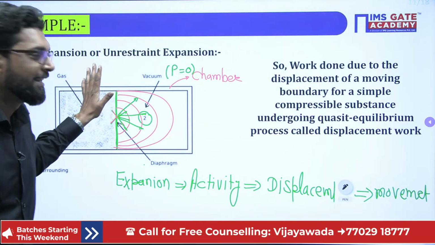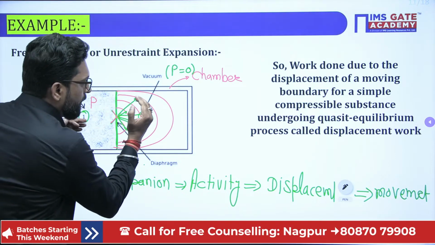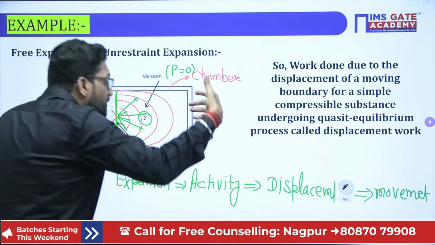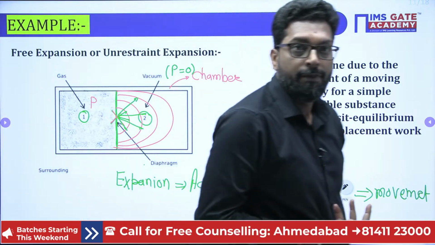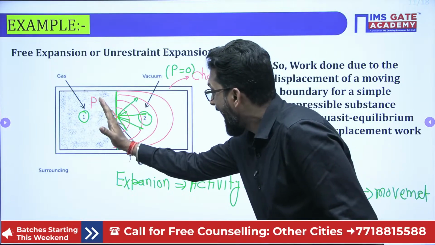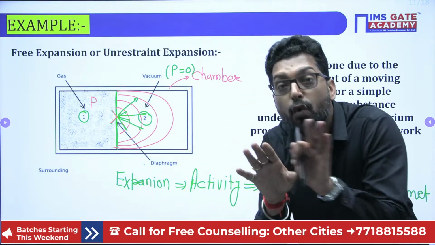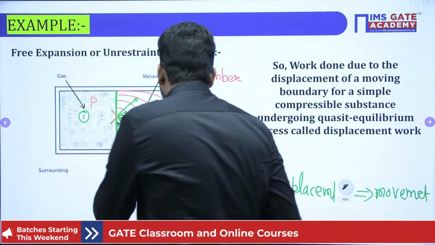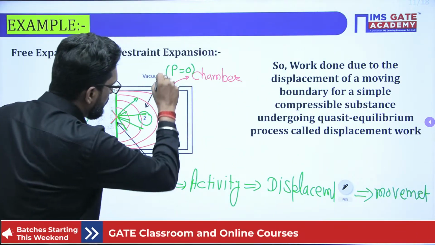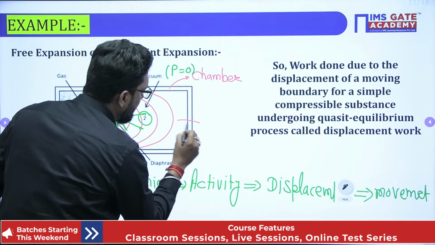But if we expand this system, there is nothing to resist it. That means this activity will happen when there is no resistance. If you create a vacuum, this chamber will not create any resistance.